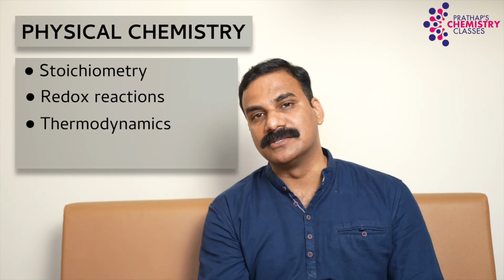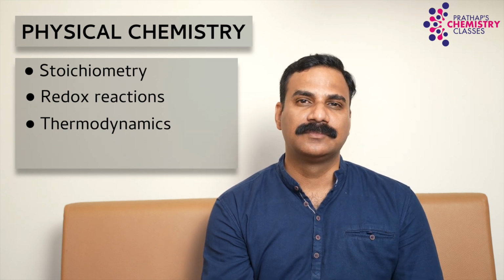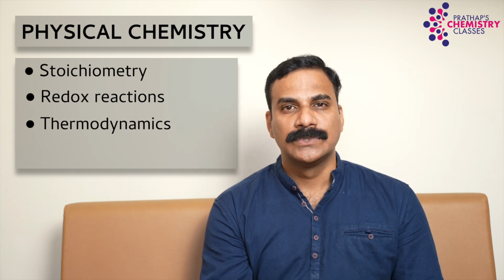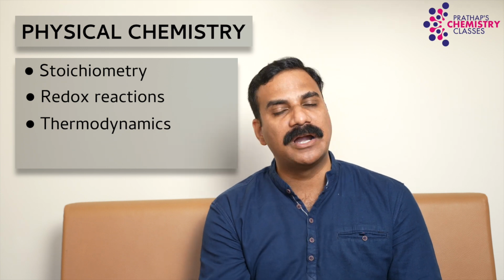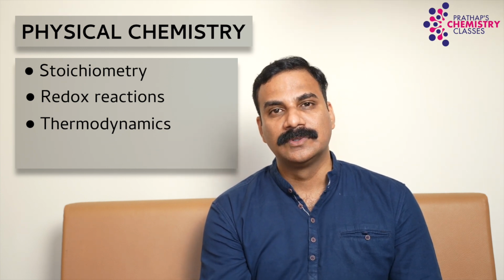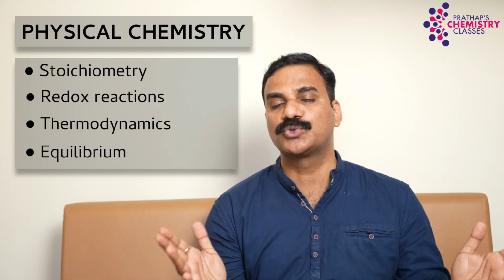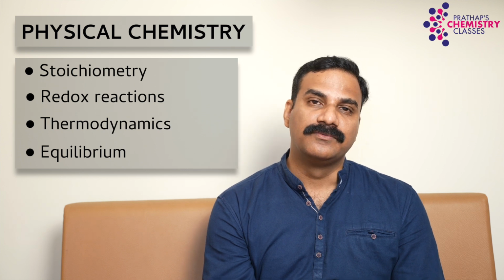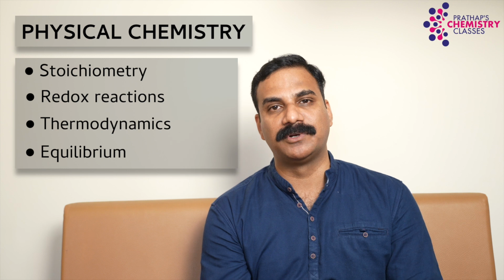The third chapter is thermodynamics and thermochemistry. I think all of you have studied thermodynamics in physics as well. Here, in chemistry, we are going to concentrate more on the chemistry part of thermodynamics. And the fourth chapter, which is one of the biggest and most vibrant chapters, is equilibrium, where we study physical equilibrium, chemical equilibrium, ionic equilibrium, and solubility equilibrium.